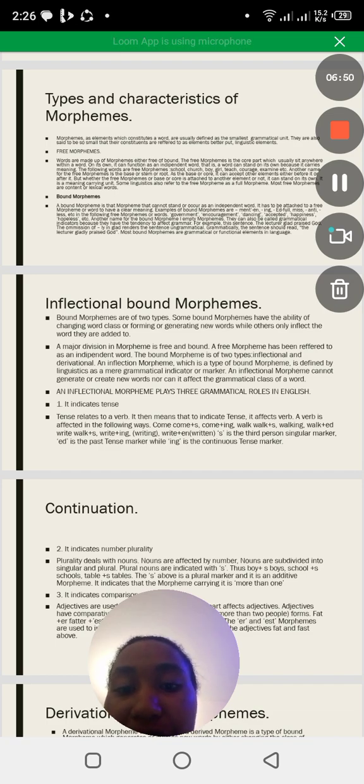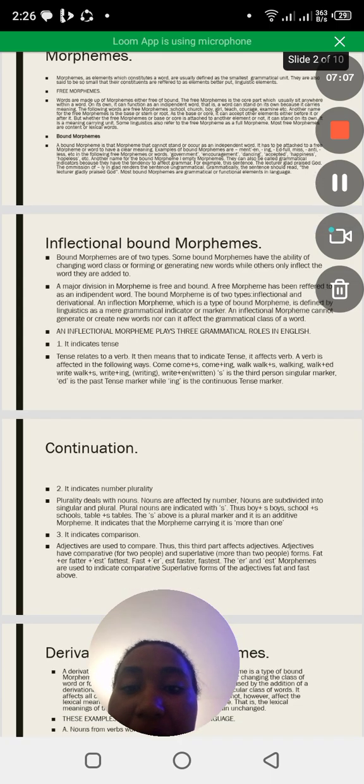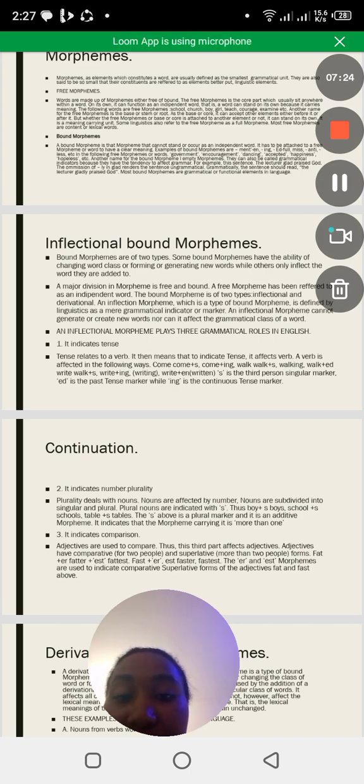An inflectional morpheme, which is a type of bound morpheme, is defined by linguists as a mere grammatical indicator or marker. An inflectional morpheme cannot generate or create a new word, nor can it affect the grammatical class of a word. An inflectional morpheme plays three grammatical roles in English. Number one, it can indicate tense. Tense relates to a verb. It then means that to indicate tense, it affects the verb. A verb is affected in the following ways.